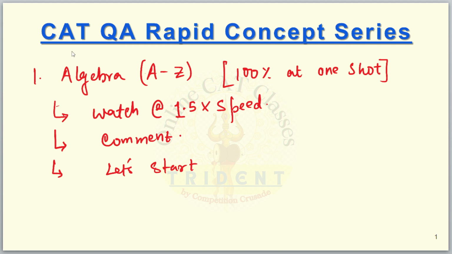In this session, we will be looking at CAT Quantitative Abilities Rapid Concept Series. So this is an end-to-end algebra A to Z kind of situation, which you can also refer to as a refresher course, which means 100% of the syllabus will be covered in one shot.